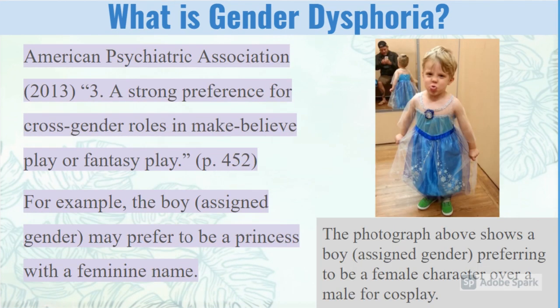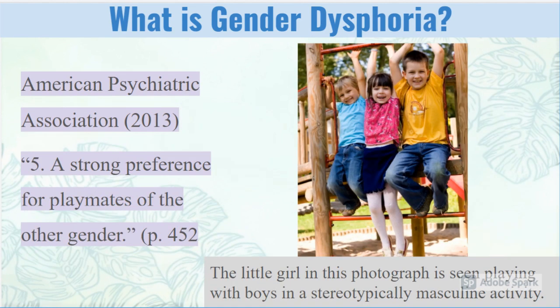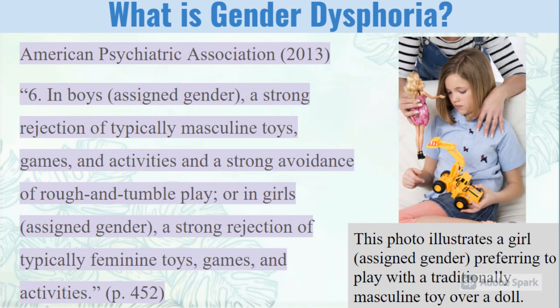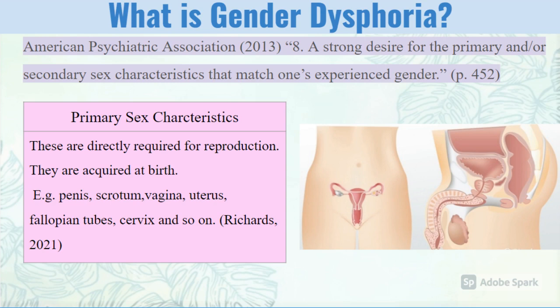3. A strong preference for cross-gender roles in make-believe or fantasy play. 4. A strong preference for toys, games, or activities stereotypically used or engaged in by the other gender. 5. A strong preference for playmates of the other gender. 6. In boys, a strong rejection of typical masculine toys, games, and activities, and a strong avoidance of rough and tumble play. In girls, a strong rejection of typical feminine toys, games, and activities. 7. A strong dislike for one's sexual anatomy. 8. A strong desire for the primary and/or secondary sex characteristics that match one's experienced gender.